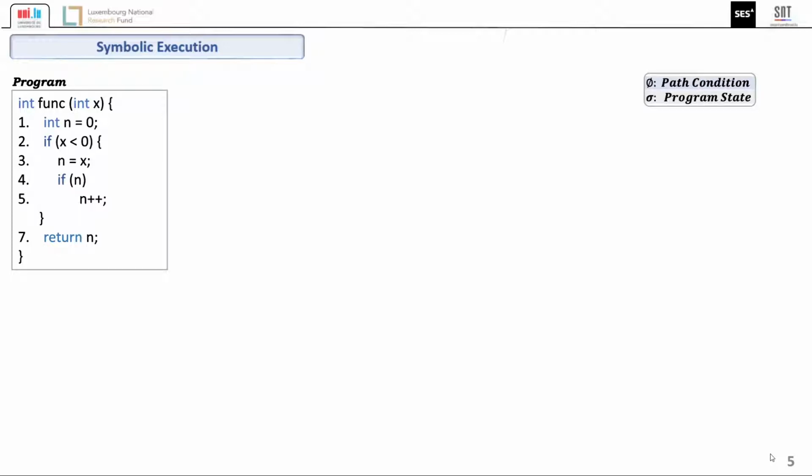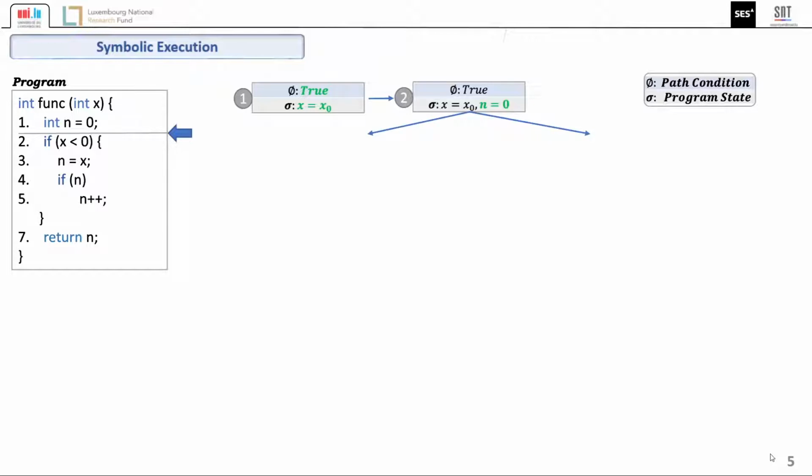It starts by setting the program's input to a symbolic value and then it emulates the execution of the program with such input. Because there is no constraint on the input, the execution is started with the path condition set to true. As the execution proceeds, the state of each program path is updated by applying the executed statement on the state. For example, here we set n to 0. When a branch statement is encountered, the symbolic execution accounts for both branches and duplicates the execution state and path condition, updating the path condition by adding the branch condition and proceeding with the execution of each branch.